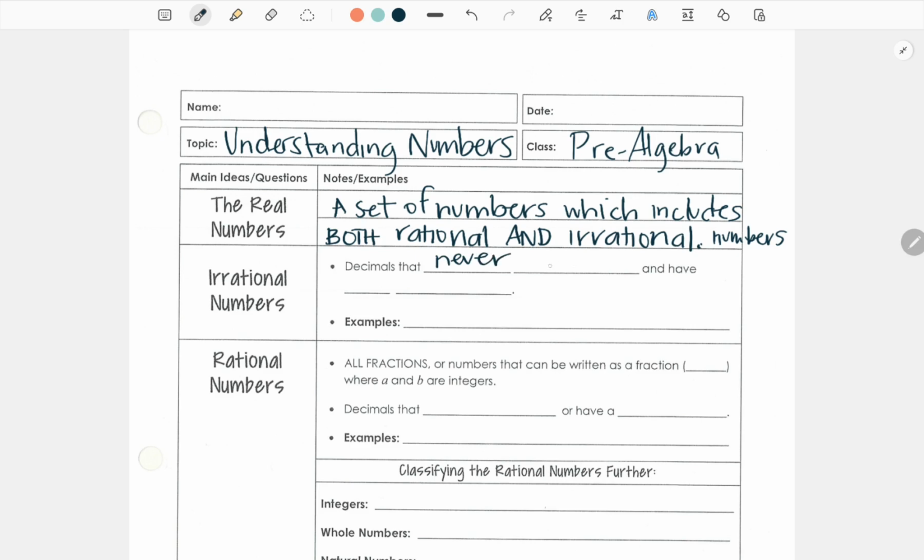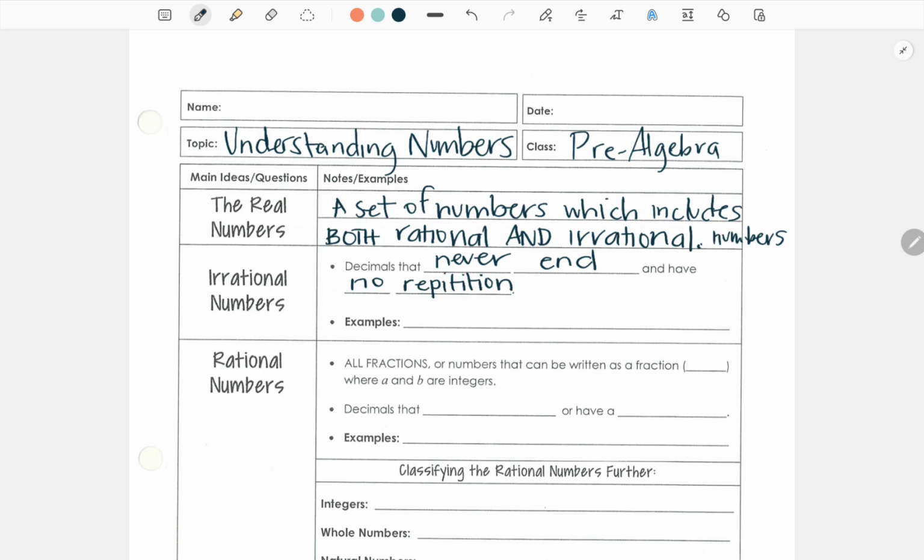Numbers that go on forever and ever are irrational. They have complexities to them, and there's no pattern that we see. They have no repetition, right? A number that's not repeating.